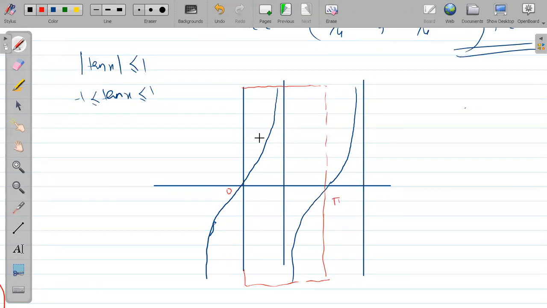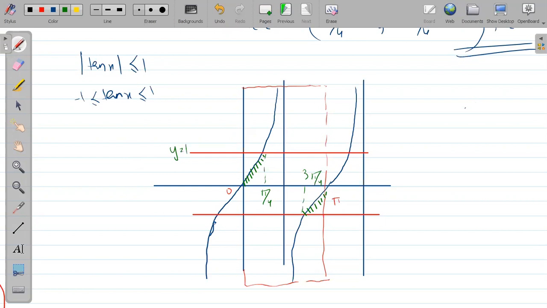So now y equal to 1. Which line? Y equal to 1 is this line. Y equal to minus 1 is this line. The graph should be lying between these two lines. This is the answer. What about this point if I ask you? Where is this 1? It is at pi by 4. Where is minus 1? It is at 3 pi by 4, because in the second quadrant it is required. It is the y equal to 1 line. It is the y equal to minus 1 line. So this is the part of the graph.